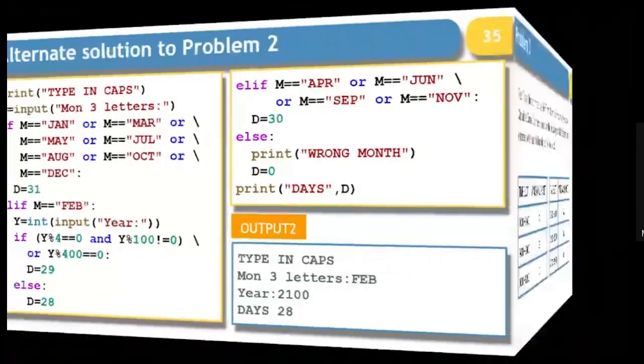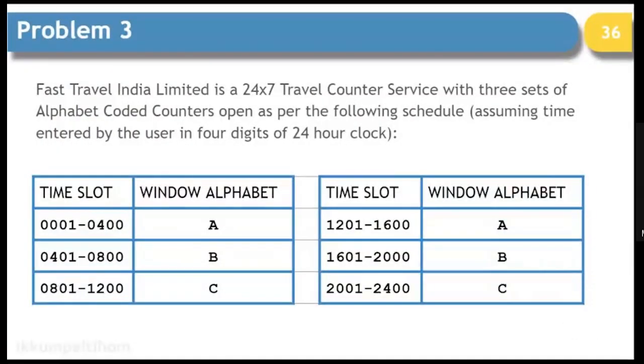Now, this is another interesting problem. I would like all of you to concentrate on this particular problem. Let's assume there is a company, Travel India Limited, and its reservation windows are open 24/7. That means throughout the day. They have 3 types of windows. One set of windows is known as A windows, the second set of windows is known as B windows, and the third set of windows is C windows. And there are timings for the windows to open.